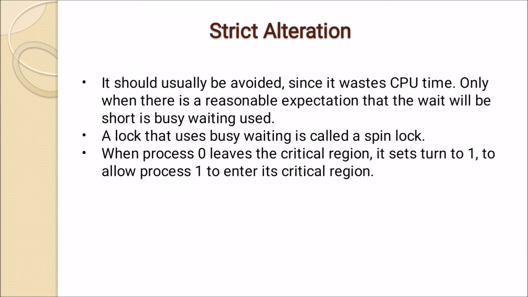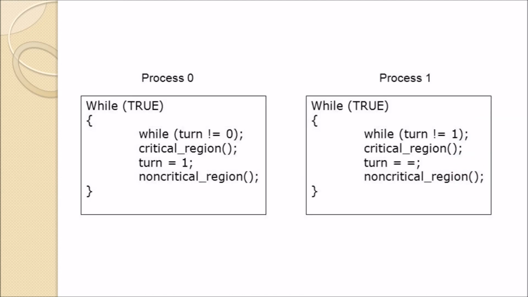When process 0 leaves the critical region, it sets turn to 1 to allow process 1 to enter its critical region. Now process 1 is waiting, the value has become 1, so it can enter. This is the short code for process 0.